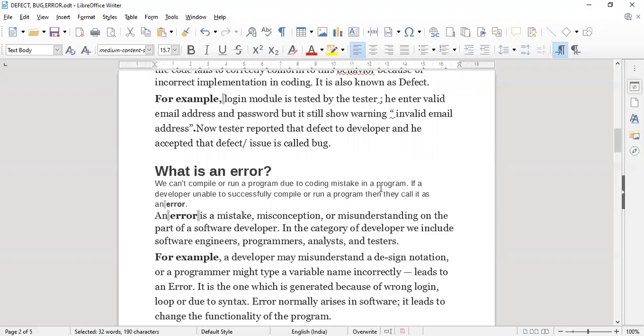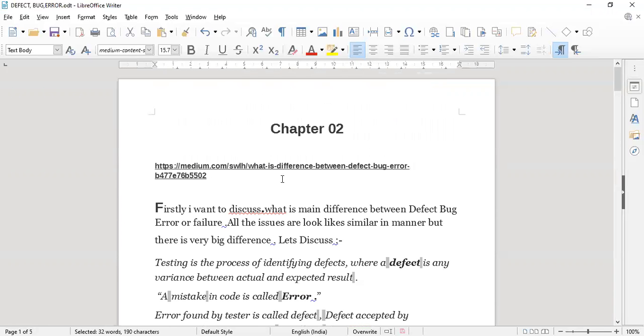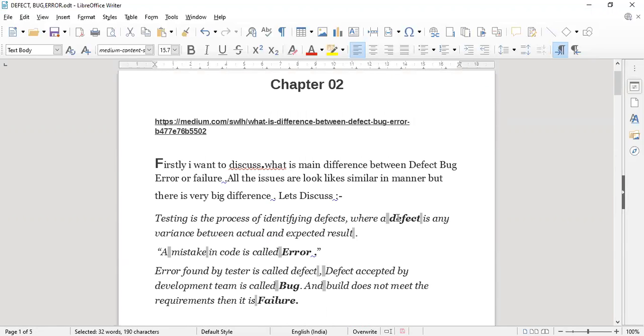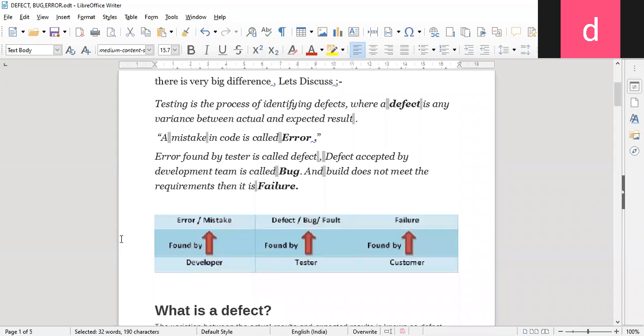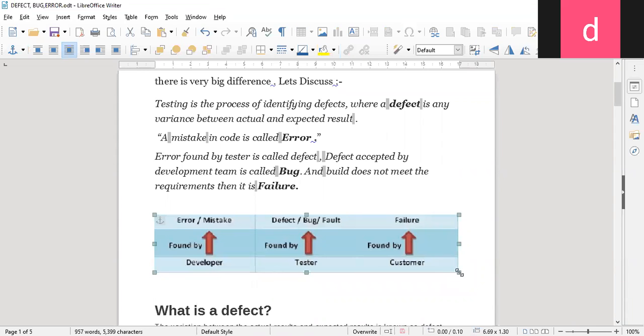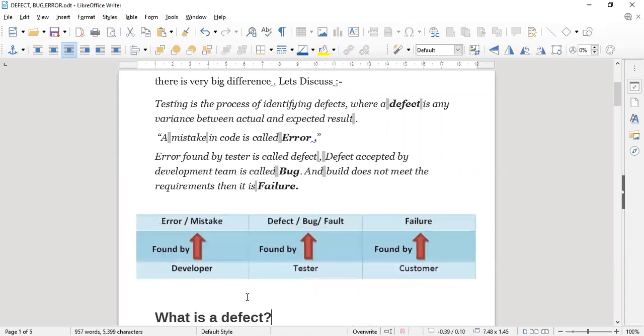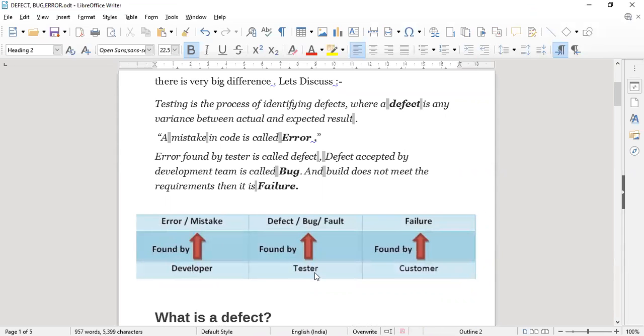Okay, so these are the basic terms: defects, errors, bugs, and failure. These are the concepts for which we are going to test our software. Okay, see here in this diagram, whether it is visible or not. So developer is there, tester is there, and customer is there.